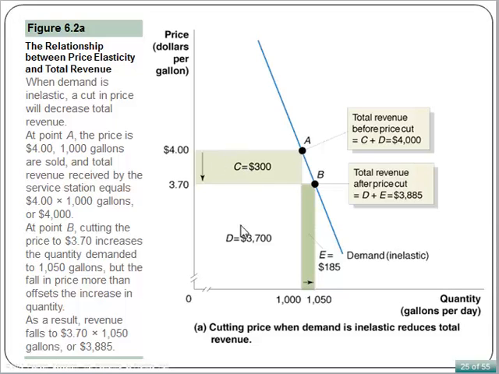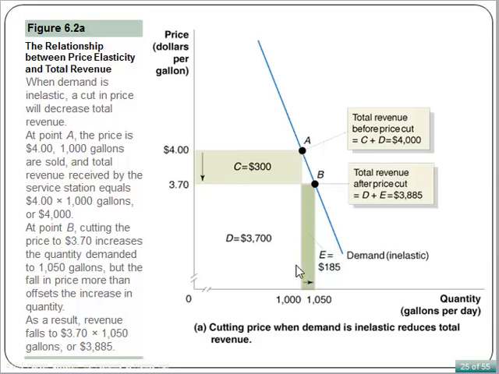At point B, cutting the price from $4 to $3.70 increases the quantity demanded from 1,000 to 1,050 gallons, but the fall in price more than offsets the increase in quantity. As a result, revenue falls.